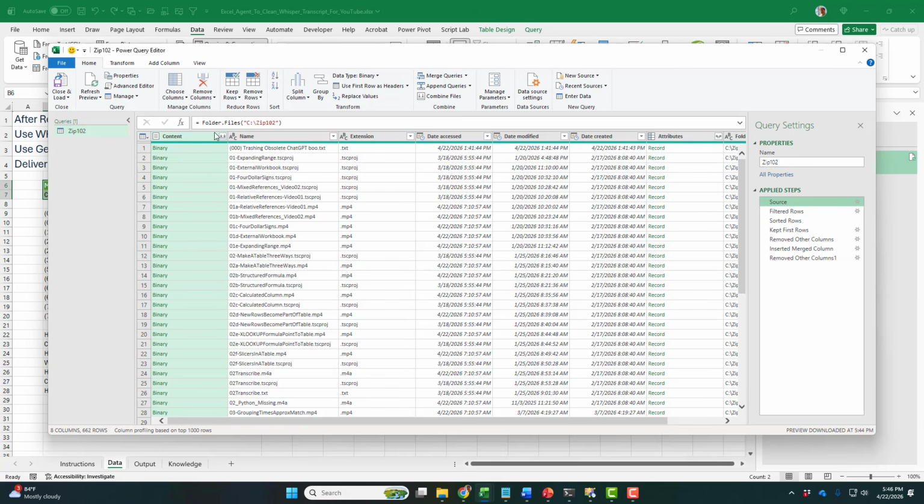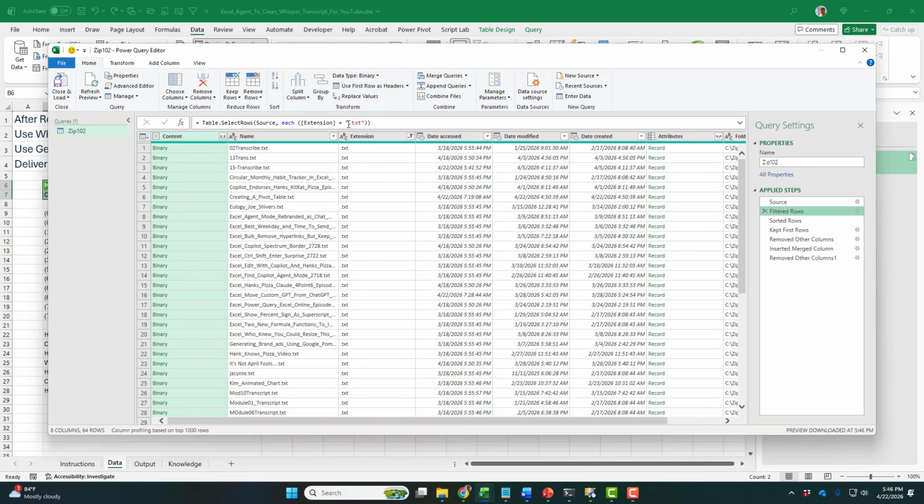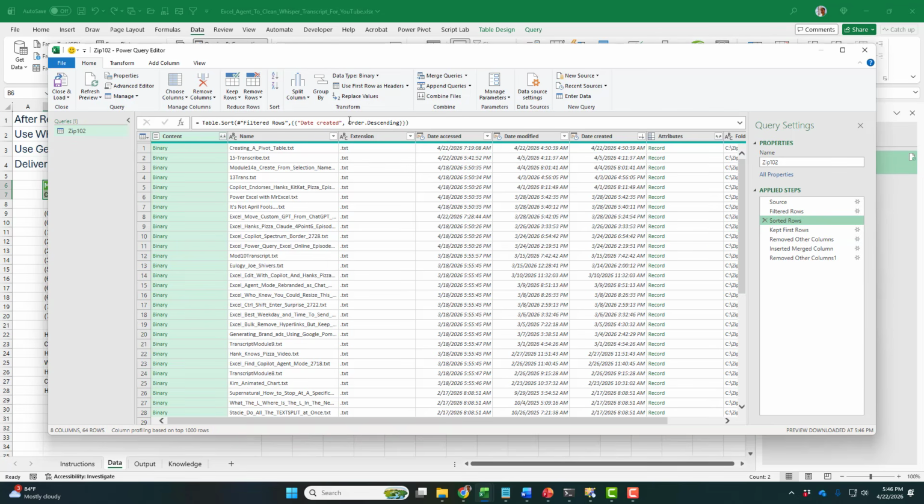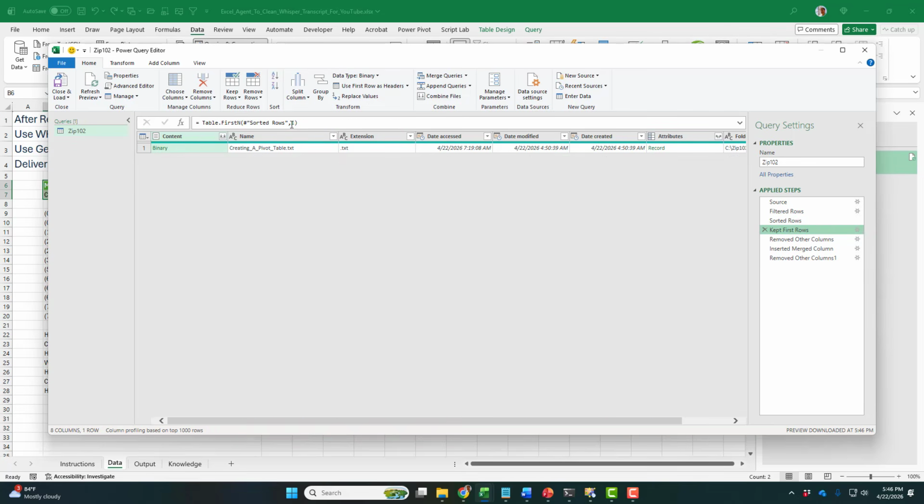The steps are this. First, we're going to go look at a folder called C, zip 102. This is where Whisper is writing all of the text files. Let me refresh the preview. Great. Filter this to just things where the extension is .txt, and then sort order descending based on date created, and keep the first one row from that.